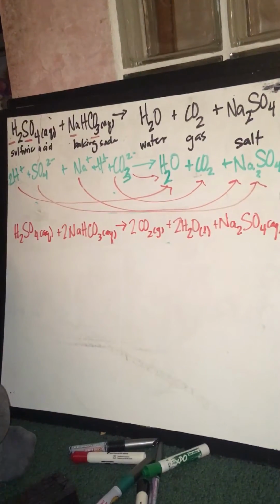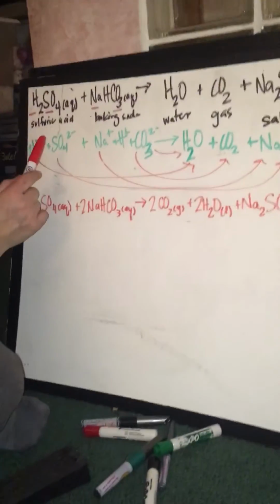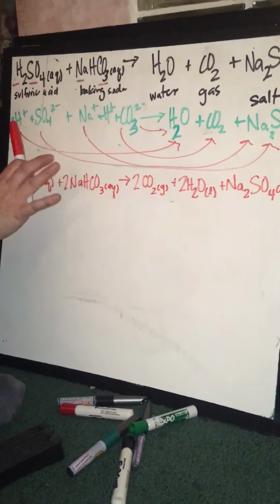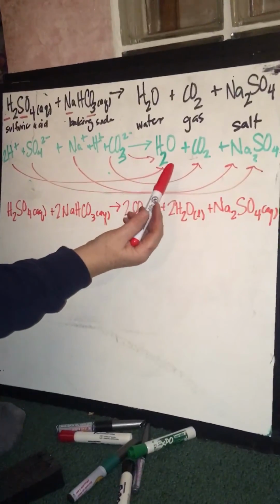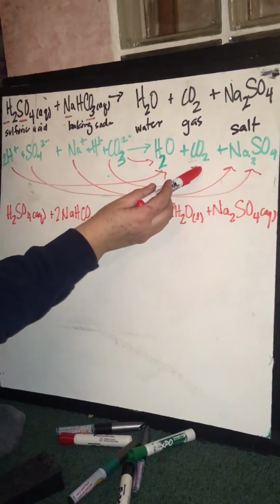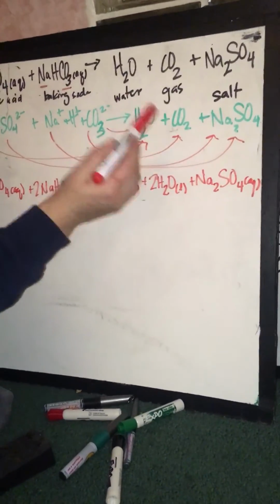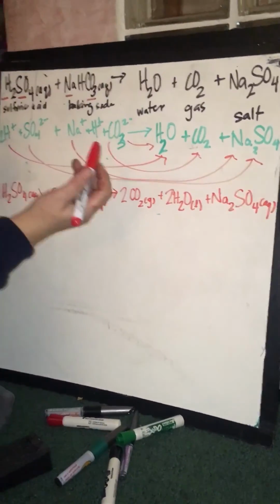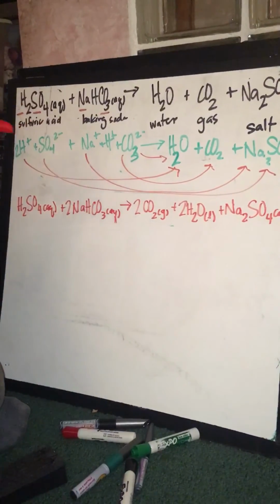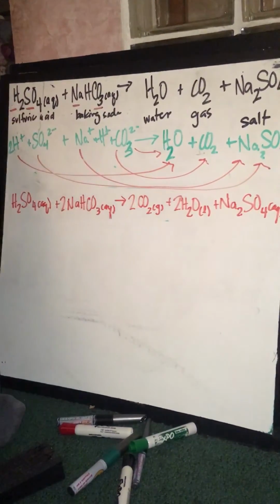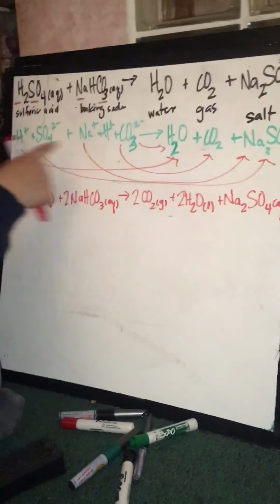There's another way of just going by inventory, like how many H's, how many S's, how many O's. But I think for the purposes of this type of reaction, I'm going to just show you by using the products. I'm going to balance this whole thing, H2O with the CO2 product and the Na2SO4. I just hope you see how those products came from here. So balancing an equation is basically the reactants and the products. You have to have the same elements, and you have to have the same number of elements. I was just trying to show you in this segment where those came from in the products.